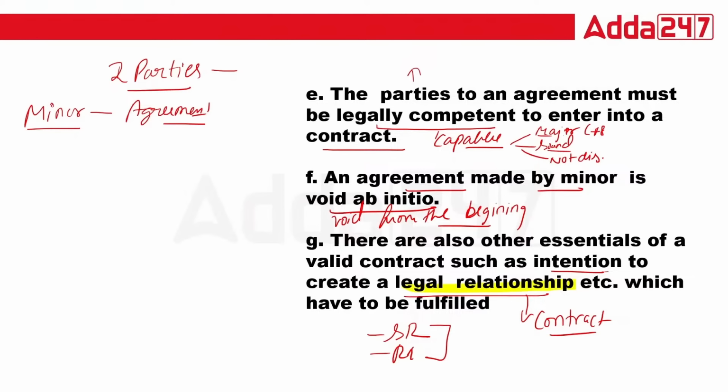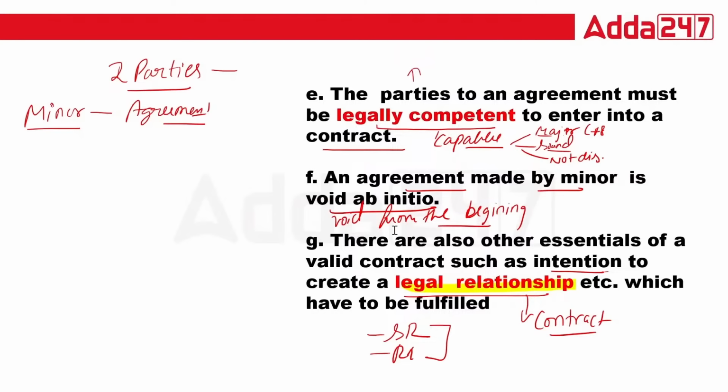Is that okay? So I think this definition part is clear to all of you, that is what we are going to study here, isn't it? So in this one, it's a legal relationship, agreement by a minor is void ab initio, parties must be legally competent to enter into the contract.